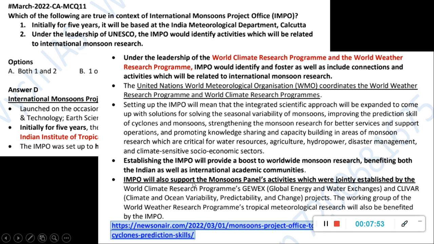Here again it is mentioned that it will support the monsoon panel activities, which were jointly established by the World Climate Research Programme: GEWEX, the Global Energy and Water Exchange, and CLIVAR, which is Climate and Ocean Variability, Predictability and Change Project. So certain projects are there which are not very much in the news, but because they are coming up in the articles, just have a glance.